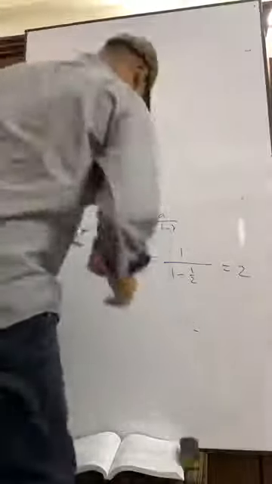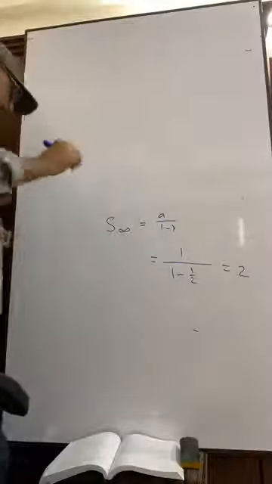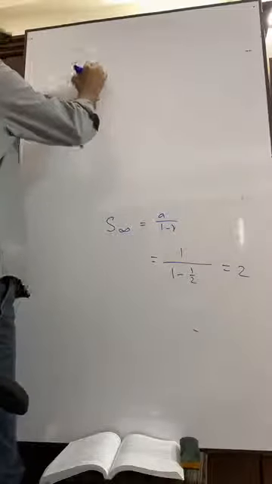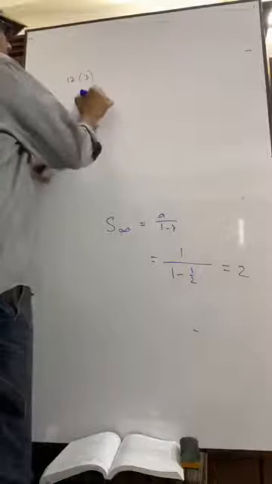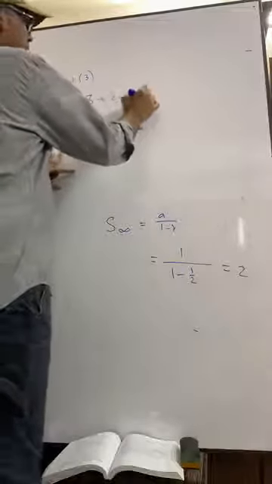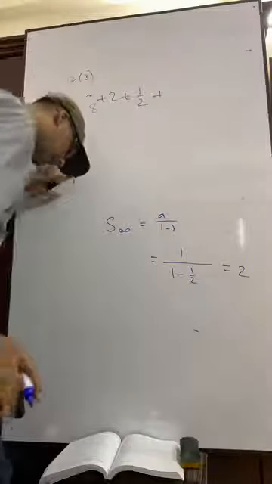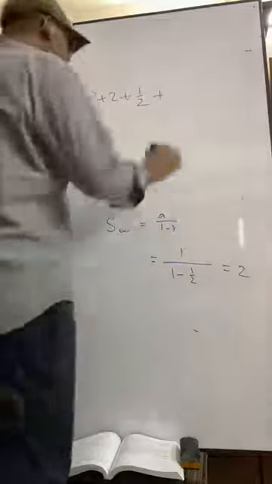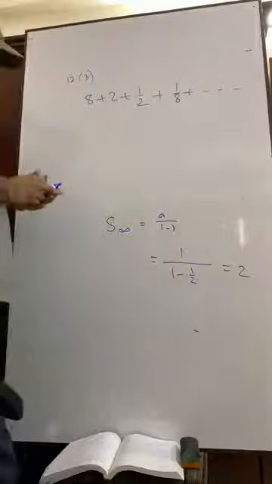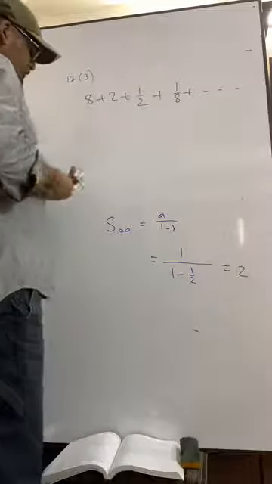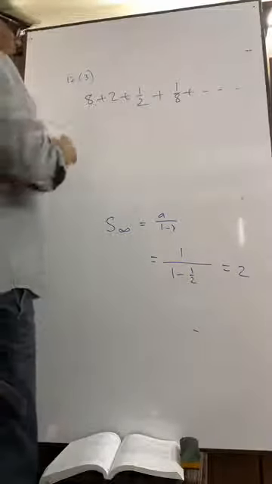Question number 3, 3 of 12, that is 8 plus a half plus 1 by 8. Okay. Now what is to think at first? At first your duty is to write down what is A.